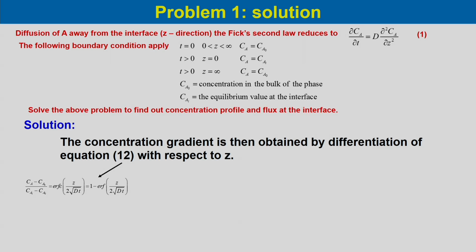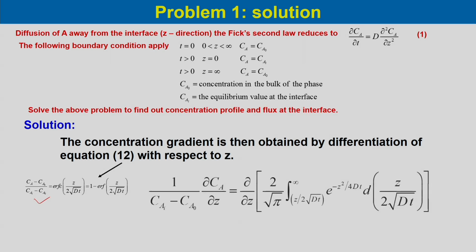The concentration gradient is then obtained by differentiation of equation 12. If we take the differentiation of this equation with respect to z, we will get the concentration profile.